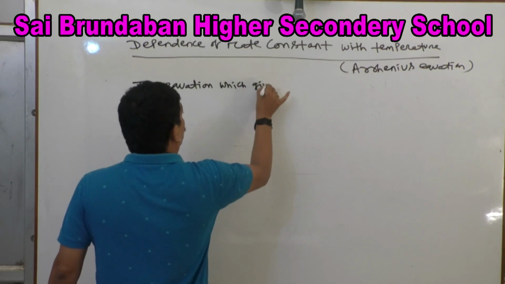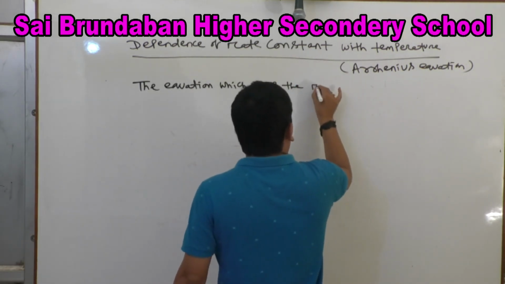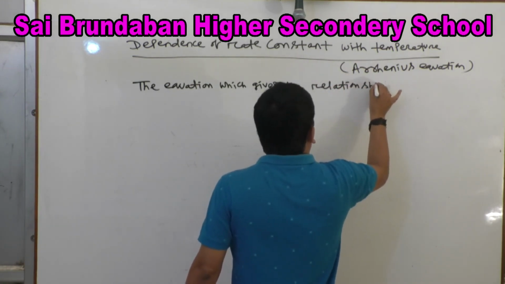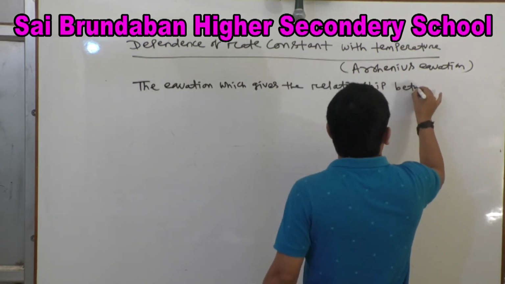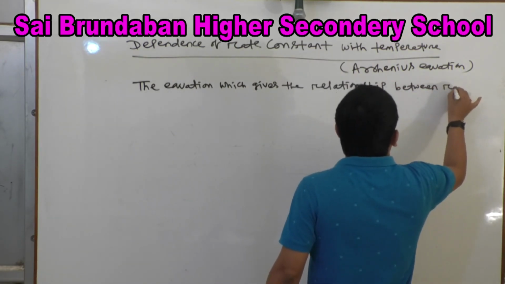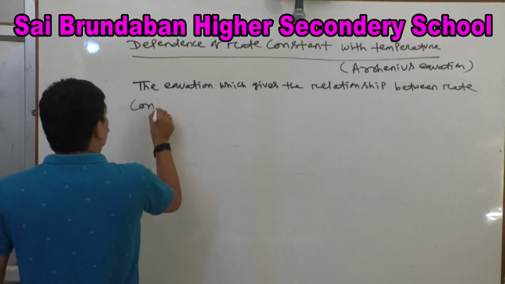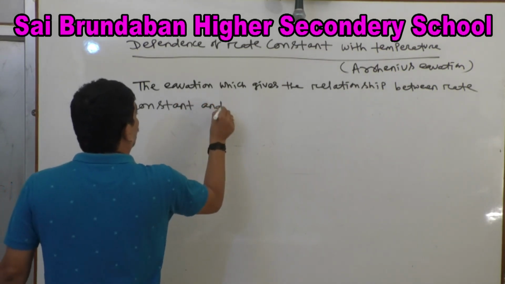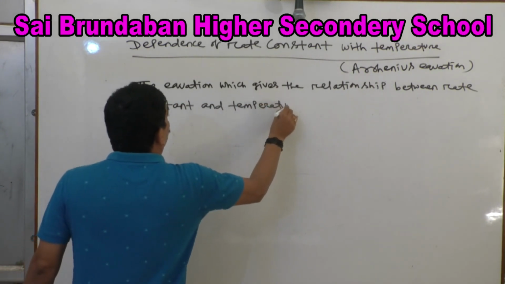which gives the relationship between rate constant and temperature.